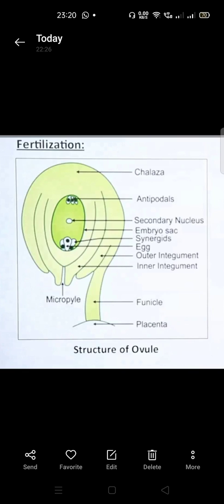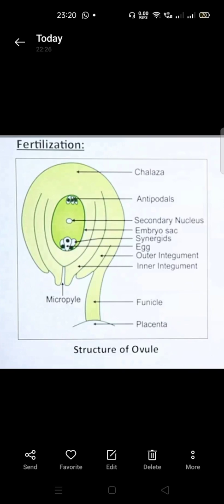So keep in mind, whatever secondary nucleus is present in the middle is called the 2 polar nuclei, because 2 nuclei are there, only it has not detached during cell division. So 2 nuclei are present, which is denoted by 2n. If there were one n, then it is haploid. If 2 nuclei are there, then it is 2n, which is called the 2 polar nuclei. This is also called the 2 polar nuclei.